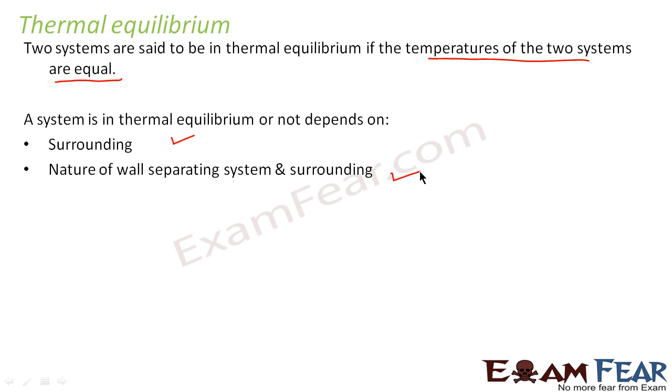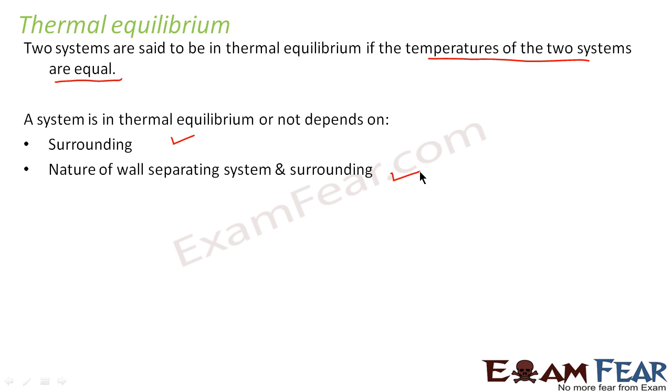So whether a system is in thermal equilibrium or not, whether the temperature of the system will be constant or will change, depends on the temperature of the surroundings, and it also depends on the nature of the wall separating the system and surroundings. For example, you would have seen at your homes that generally your mom, when she prepares hot tea or hot coffee, prefers to keep it in a thermos flask.